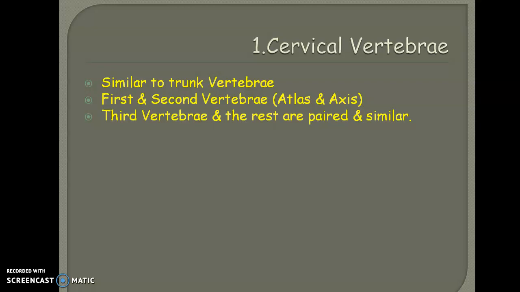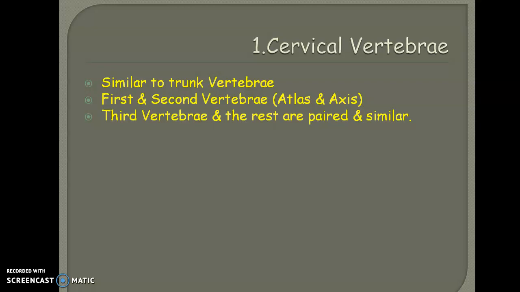This vertebrae is mainly concerned with supporting the neck region, and its structure is very similar to the trunk vertebrae that we have just discussed, the typical vertebrae. In the cervical vertebrae, the first and second vertebrae are respectively known as the atlas vertebrae and the axis vertebrae.